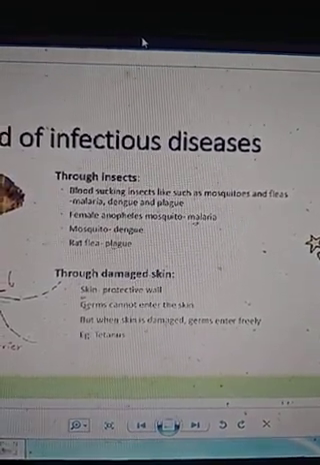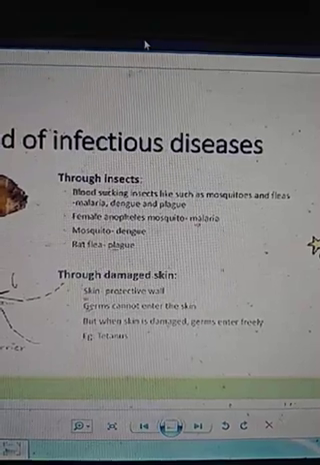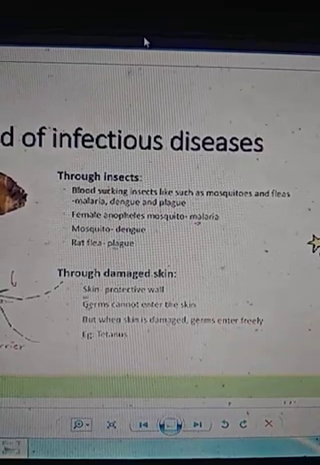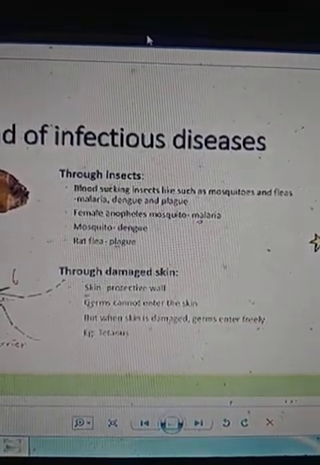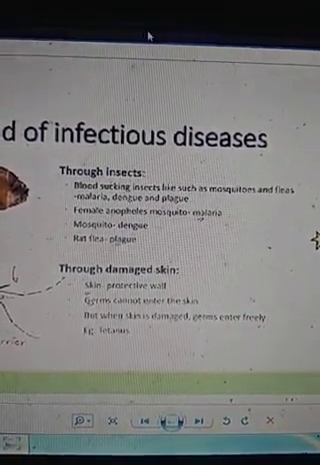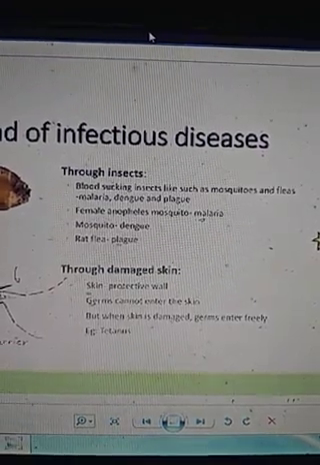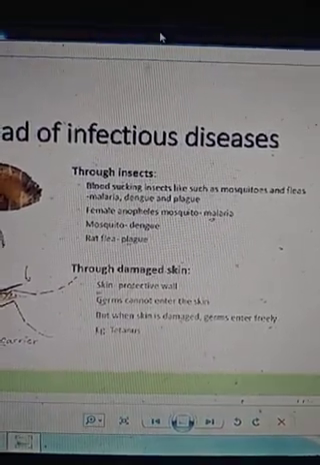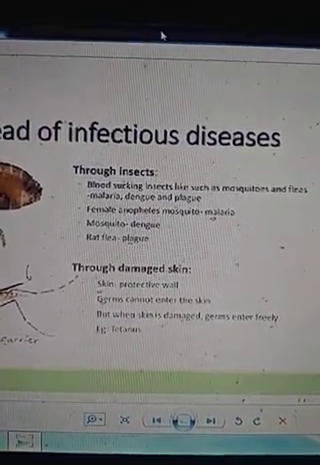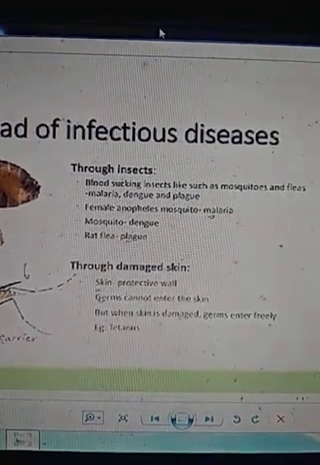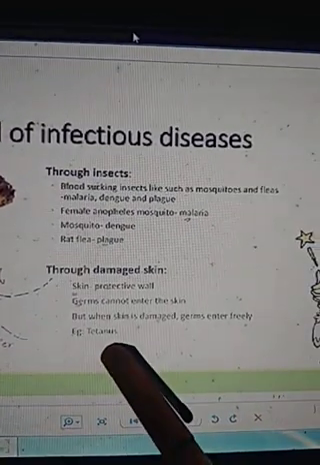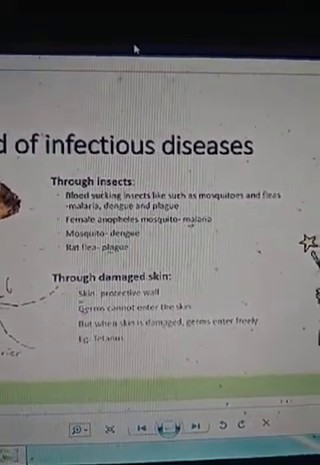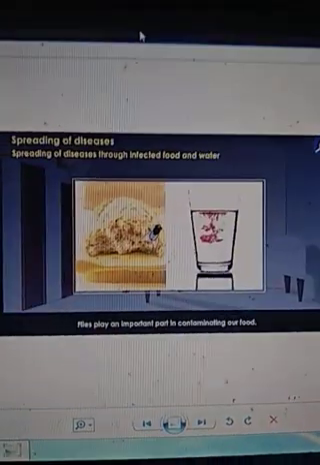And the last way through which infectious disease can spread is through a cut or open skin. Actually, germs do not enter into our body through intact skin. But when there is a cut on our skin, or a wound, then germs can enter through that cut or wound into our body and cause a disease known as tetanus. So these are the ways an infectious disease can spread from one person to another.